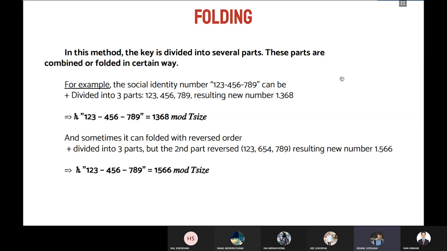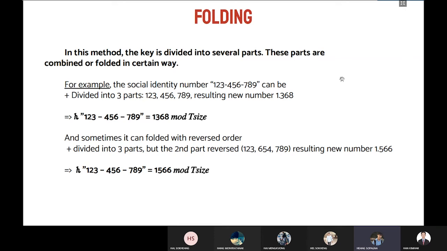For example, if we have a social identity number like 1, 2, 3, 4, 5, 6, 7, 8, 9, we can divide it into 3 parts, as you can see, and then add them together, and it will give a new result like 1368. After that, we can use the hash function to determine the hash index by modulo with table size.